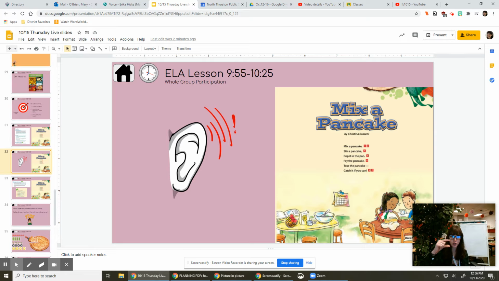Whew, it's so short. Are you ready to listen? Mix a pancake, stir a pancake, pop it in the pan. Fry the pancake, toss the pancake, catch it if you can. Let's read it one more time. Are you ready? Mix a pancake, stir a pancake, pop it in a pan. Fry the pancake, toss the pancake, catch it if you can.